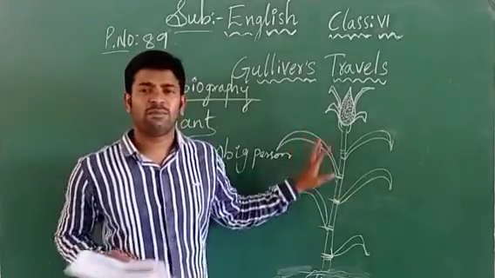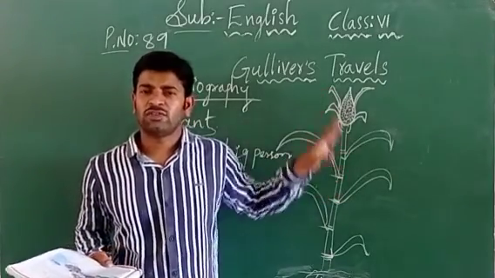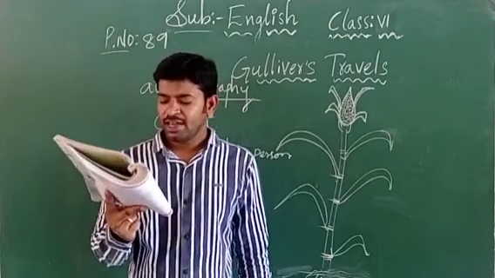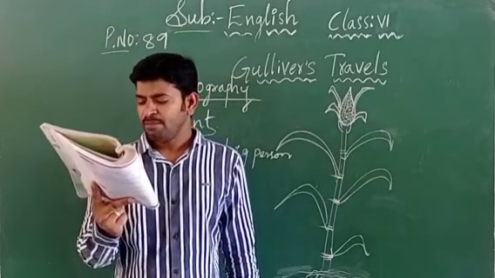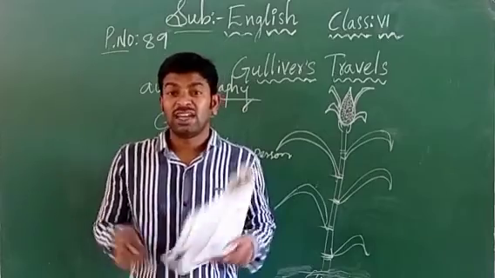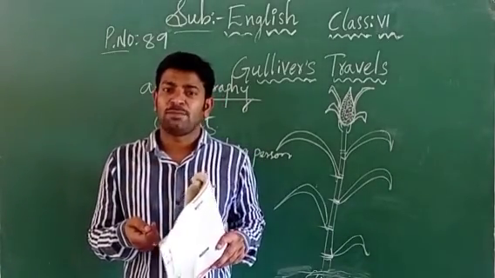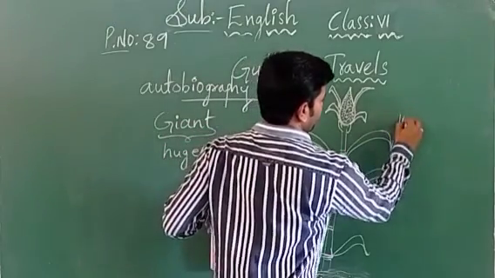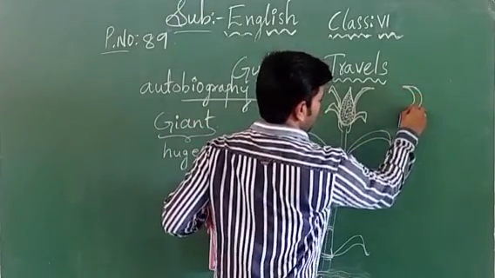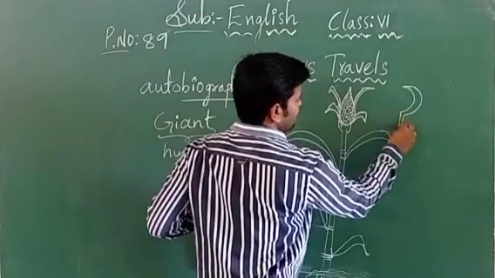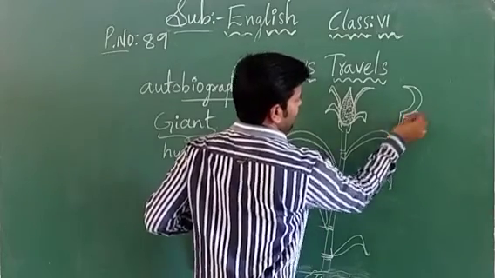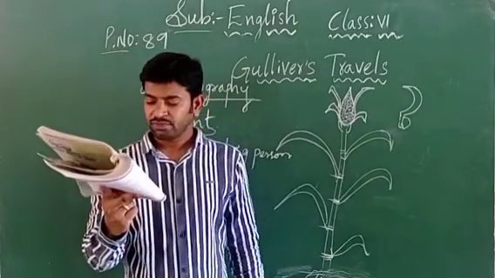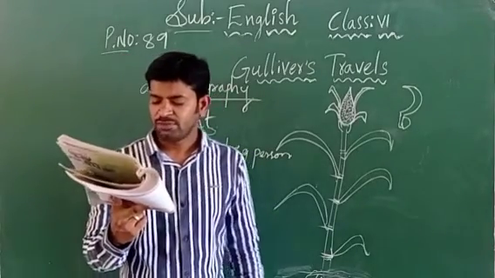He was hiding up on a tree, which is about 40 feet high, children. According to Gulliver, they carried a reaping hook which was very big. Reaping hook, children, we can call it a knife also. It may be the size of like this. By catching this, this is the handle. By catching this, they are going to reap, they are going to cut, right? So they carried a reaping hook which was very big.